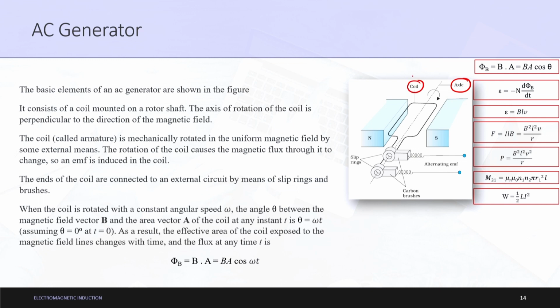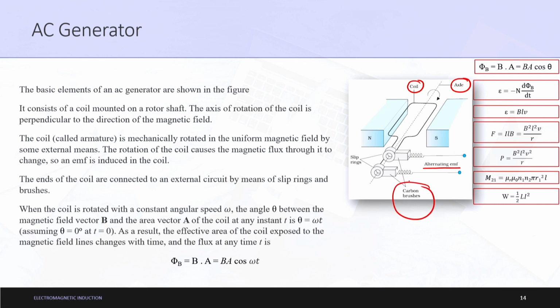Coil has already been talked about in the first lecture. In every lecture, coil has been talked about. Alternating EMF. What does alternating EMF mean? That the EMF is not constant. Either it can be a sinusoidal wave, or it can be a wavy pattern, or it can be uniform. So it will not go back, let us say like this, it may go like this, like this. So, alternating EMF. So, EMF is varying with time.